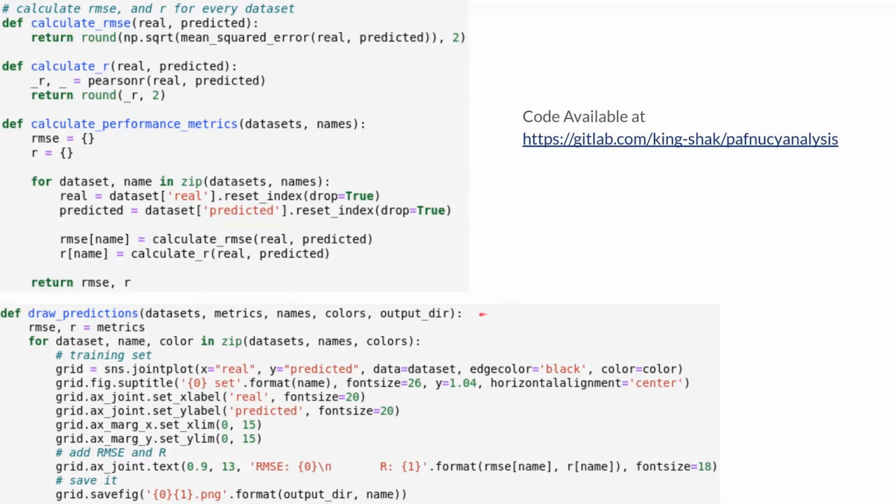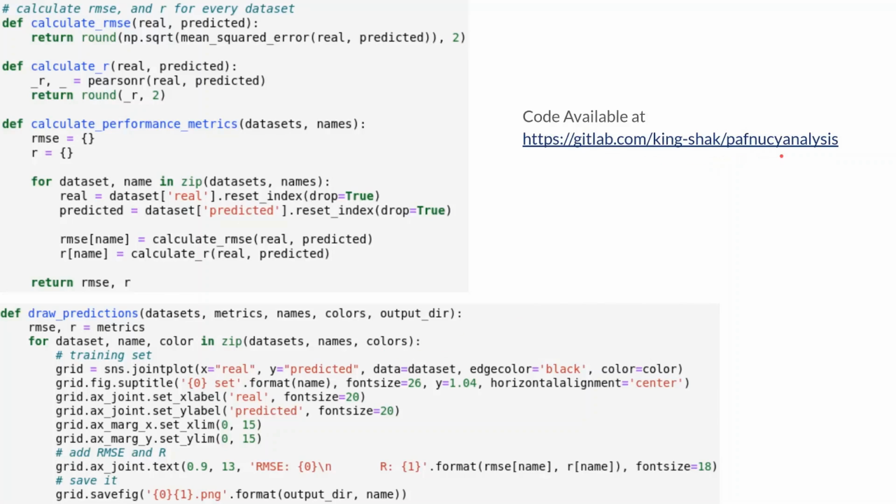So that's it for that. And down here, we have a method called drop predictions, which takes in the data sets, performance metrics, the name of the data sets, and a couple other parameters that are required for making the graphs. So we again just use the zip function here to go through each data set and create the graphs. We use Seaborn to create the initial graph, and we use a bit of matplotlib to do some fine-tuning and add the performance metrics.